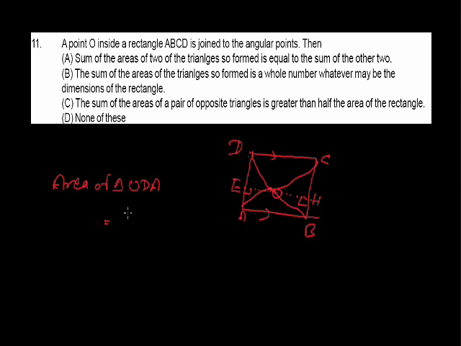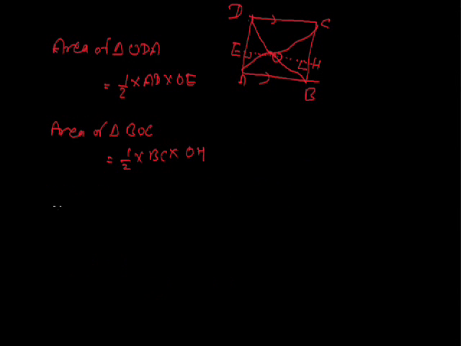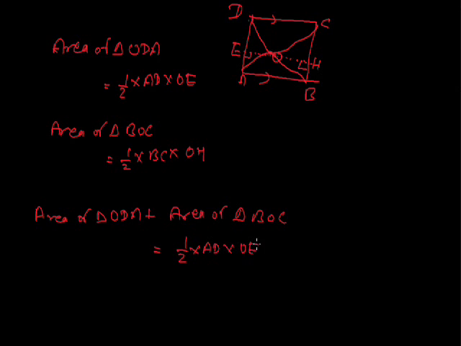Now the area of triangle ODA is half into AD into OE. Again the area of triangle BOC will be equal to half of BC into OH. Now we add both areas. Then area of triangle ODA plus area of triangle BOC is half into AD into OE plus half into BC into OH.